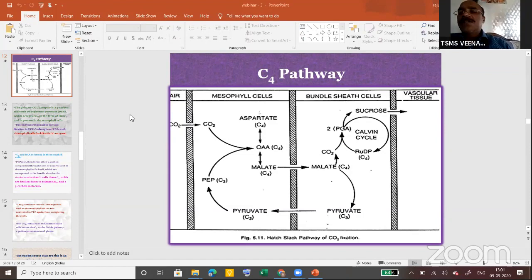Thank you, sir. You delivered the lecture in a beautiful manner. You were able to give the clear differences between C3 plants and C4 plants, and the reason why photorespiration is taking place.